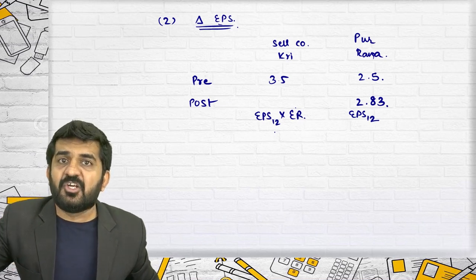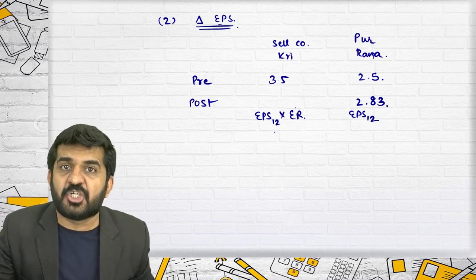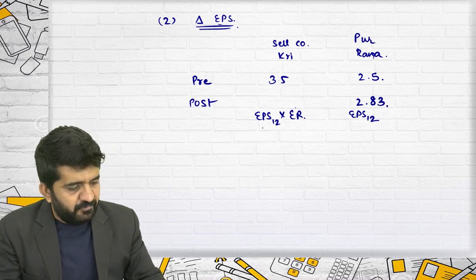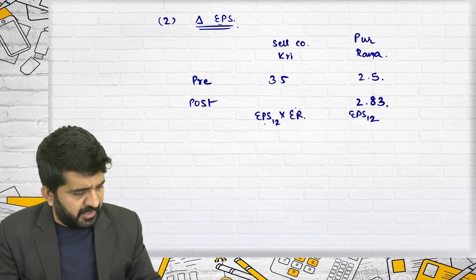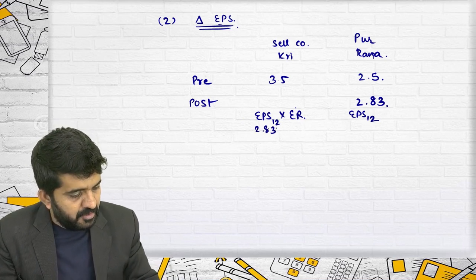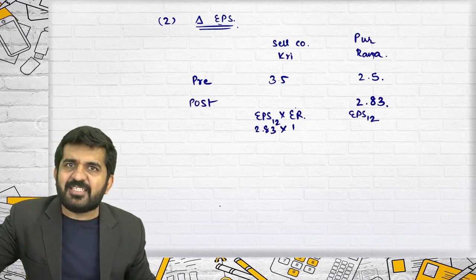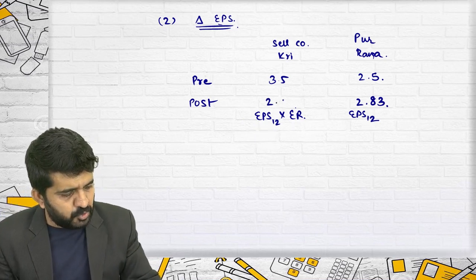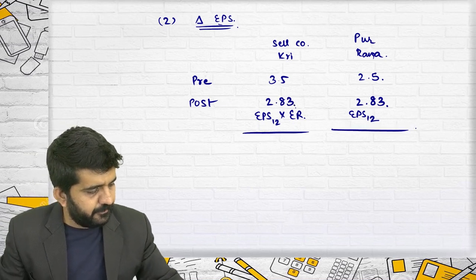Whenever it is a selling company and you are comparing per share, you should always compare equivalent EPS. We have done it n number of times, we are not repeating. EPS 1-2 is 2.83 multiplied by what? It is remaining the same in this question, but in all questions it will not remain the same. This is 2.83.